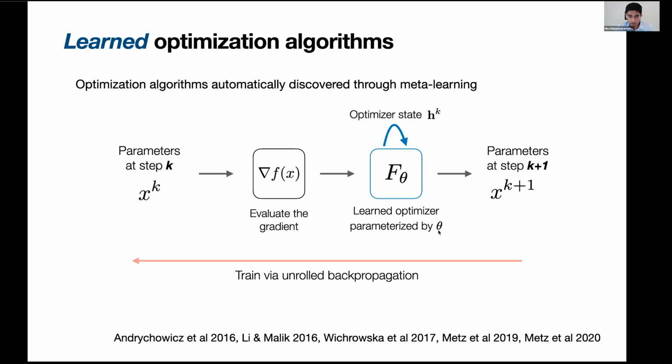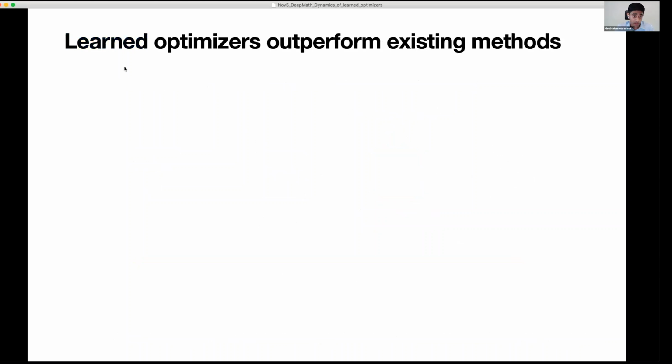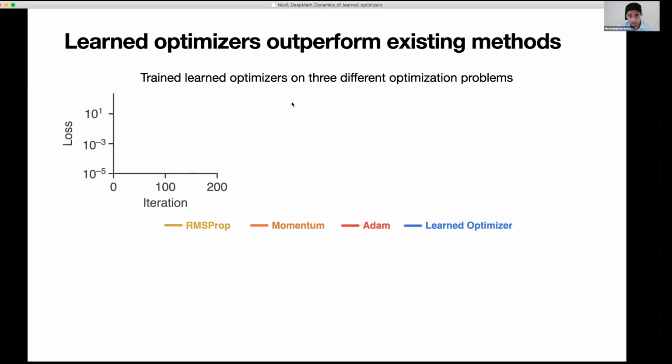problems of interest. So just to give you an example of that, these learned optimizers really can outperform existing well-tuned baseline methods on problems we care about. So in this work, what we did was we trained learned optimizers on 3 different types of optimization problems. I'm again not going to go into the details of what those are, but they cover a large range of different kinds of loss surfaces, from convex to non-convex, low to high dimensional, things with saddle points and so on.